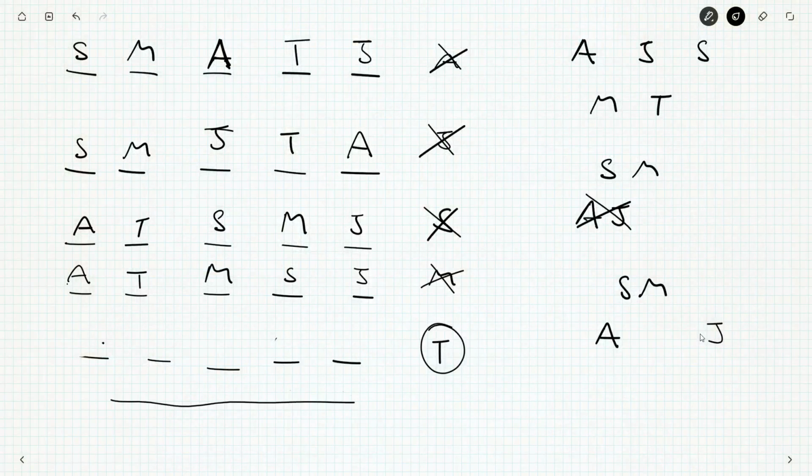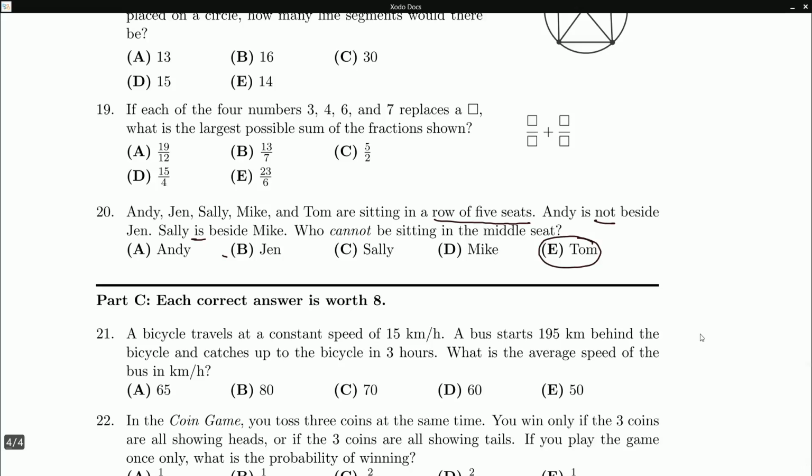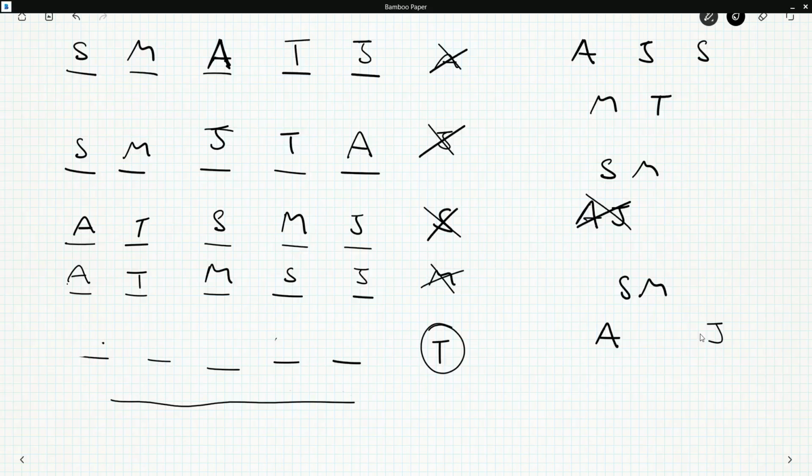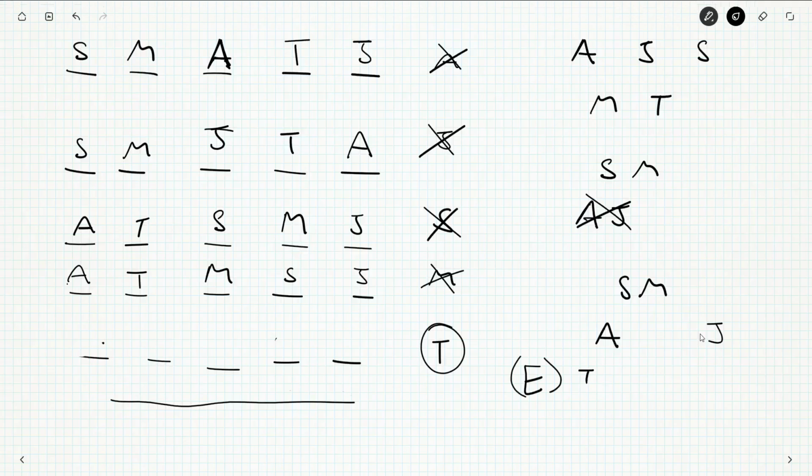So, yeah, Tom, E. I said that a while ago, but I wanted to write it down. So the answer is E, Tom. Tom is the guy who can't be in the middle, either by symmetry, or because if he's in the middle, he splits the seats up in such a way that not every condition can be satisfied.